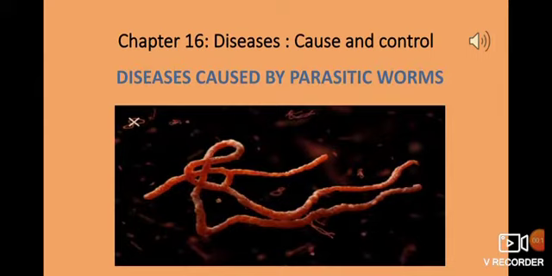In the last class, I talked about the parasites. Parasites are the organisms which feed on others' body. They live on other organisms. The other organisms on which the parasites live are known as host. There are certain parasitic worms too, and these worms cause various kinds of diseases. So today we will be talking about different parasitic worms and the diseases caused by them.